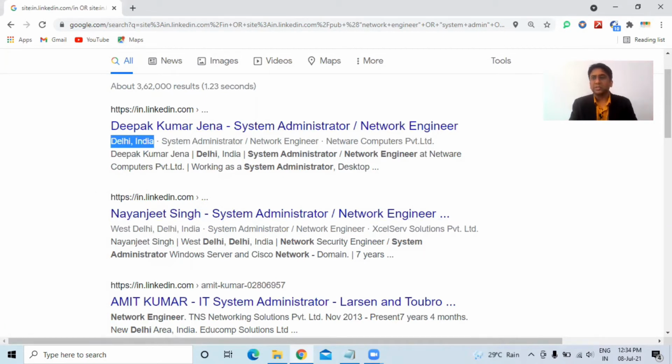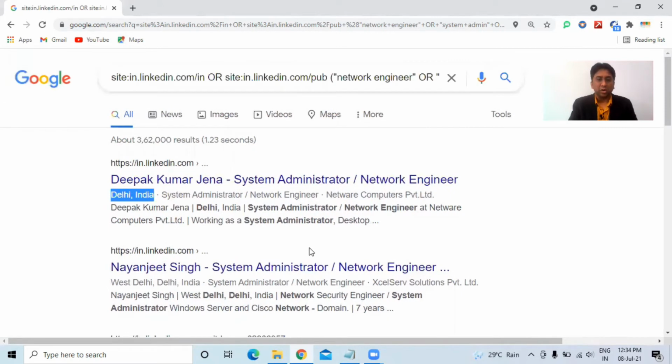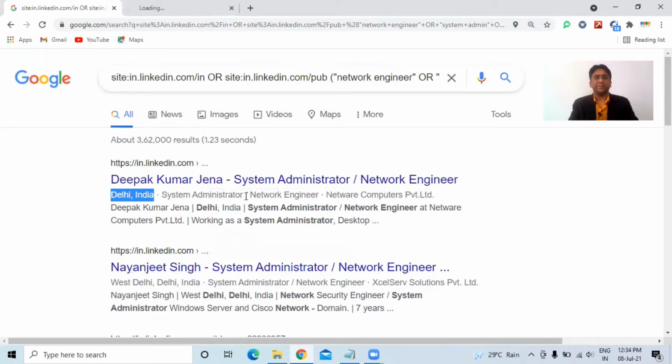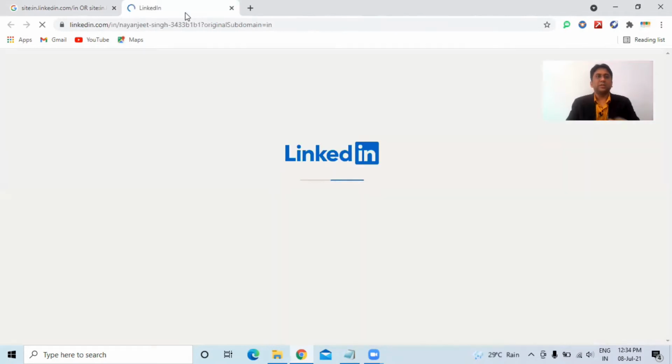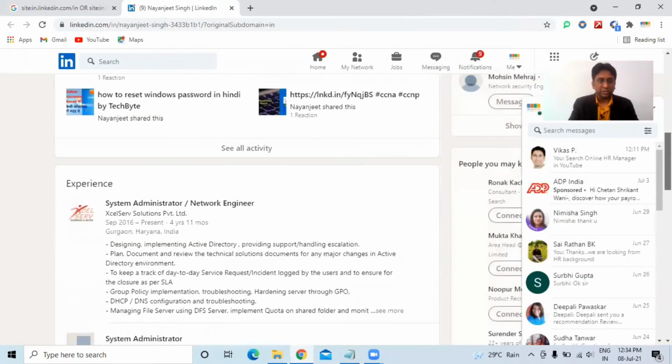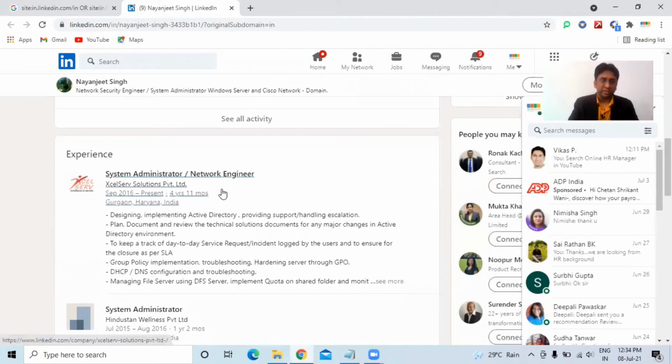So this is a profile search by OR operator. Let's open one profile and see if I have received the apt search. So yes, he is from Delhi, network security engineer, system administrator. So we have got the profile of a system administrator, network engineer, which we are looking for.